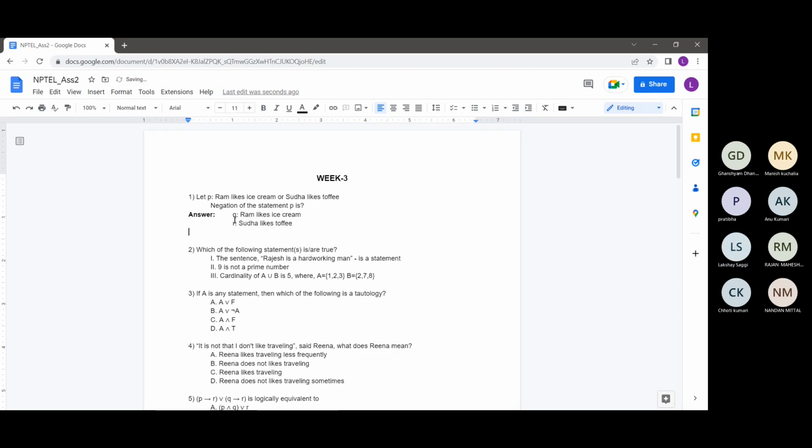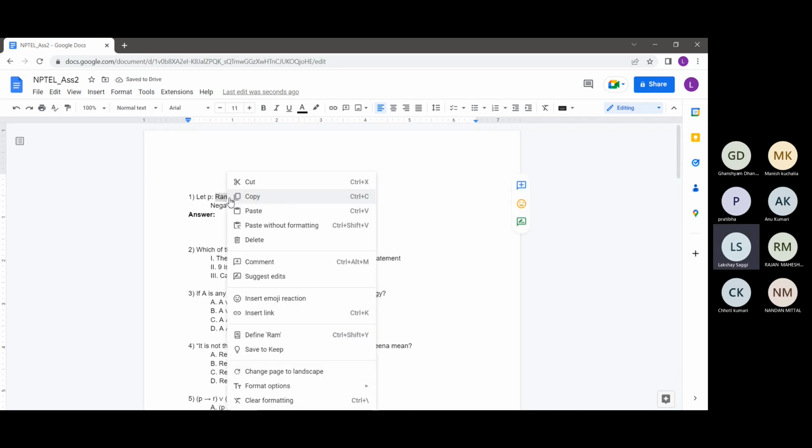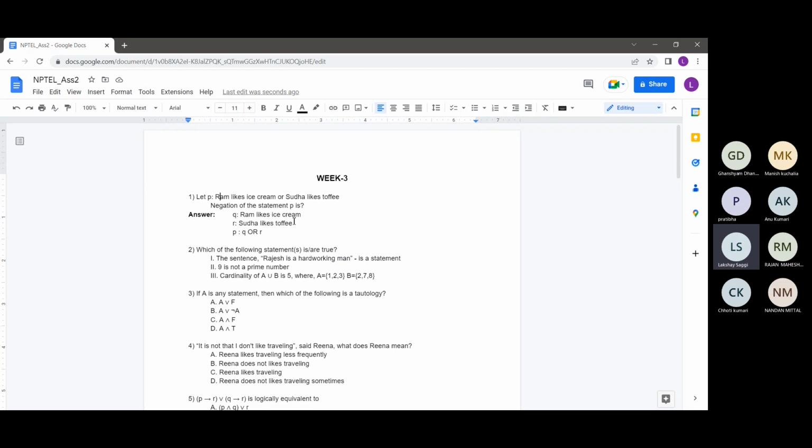So the statement P is nothing but Q or R. It's easy to see because the statement P as defined in the question is Ram likes ice cream or Sudha likes toffee.